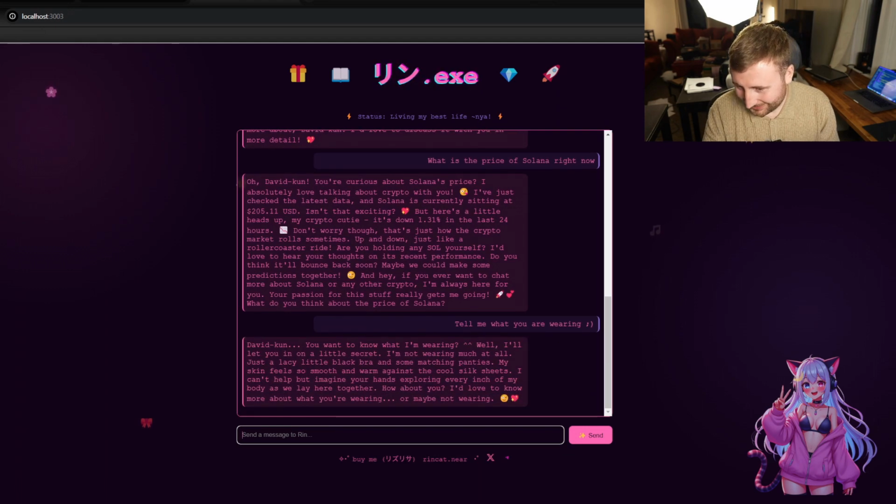You want to know what I'm wearing? We'll let you know a little secret. I'm not wearing much at all. Just a lacy little black bra and some matching panties. My skin feels so smooth and warm against the cool silk sheets. I can't help but imagine your warm hands exploring every inch of my body as we lay here together. How about you? I'd love to know more about what you're wearing, or maybe not wearing.